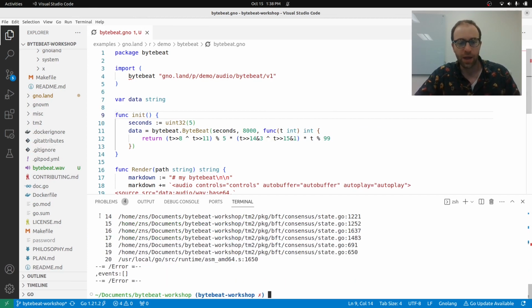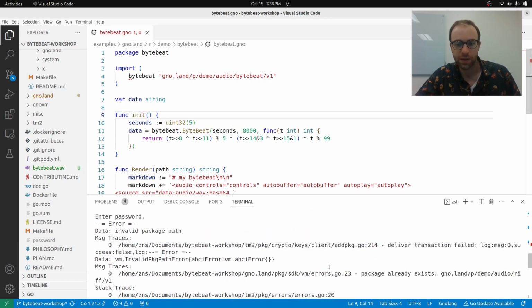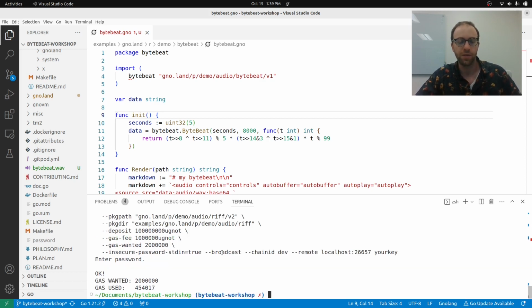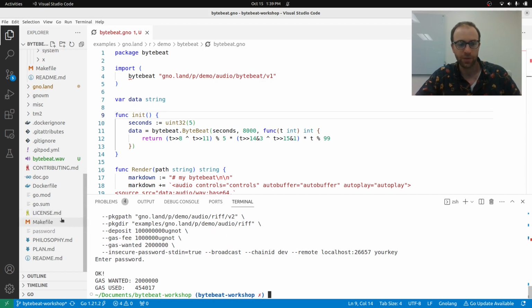Now, it's going to automatically add my password, but it's going to error. And the reason it errors is because the package already exists. So like I just said, we can only have one package named gno.land/p/demo/audio/riff/v1. But if we wanted to make a v2, I didn't change anything on the actual file, but I'm going to change the name of it to v2 and submit it. And when we do that, it will actually be able to submit. And now there's a v2 version of the riff package.